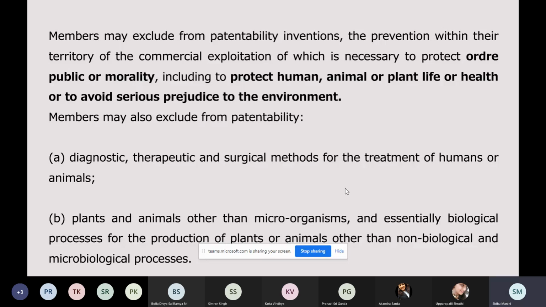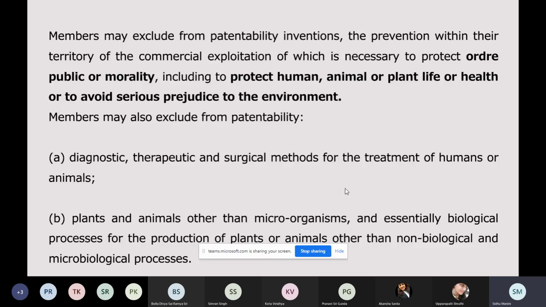Now, health and medical reasons is something which is very sensitive and it is a matter of public and private interest here. So, if that person is selling that machine at exorbitant prices and hospitals can't afford it, or if he is not ready to even provide the required number of machines in the market, then obviously the public health is going to suffer. So the motive of IPR to ultimately benefit the society gets defeated here.